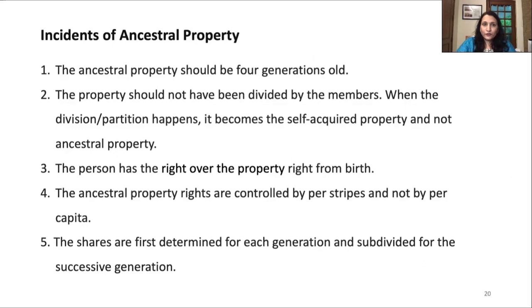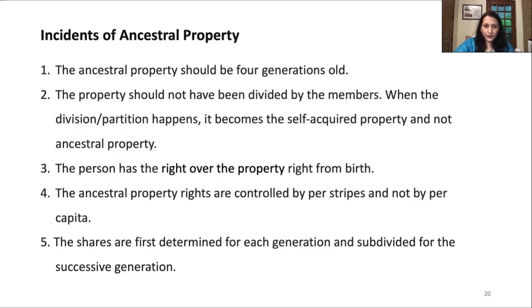What are the incidents of ancestral property? First I think I should explain a little more. The ancestral property should be 4 generations old, meaning great-grandfather, grandfather, father and son. There should be 4 generations. The property should not have been divided by the members.